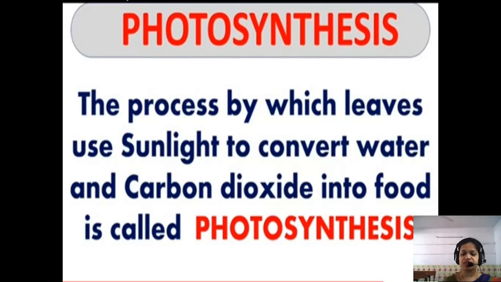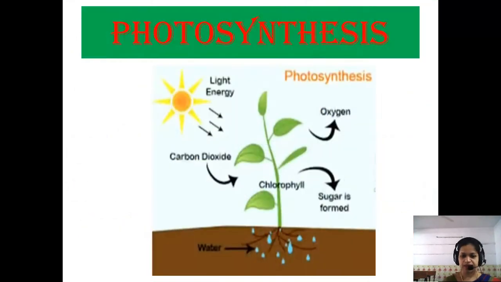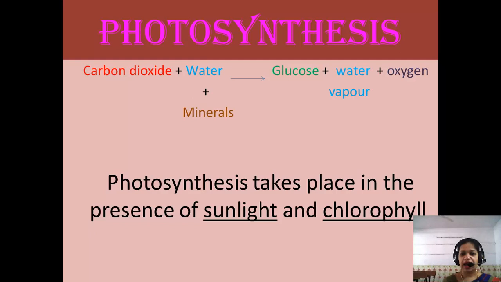This is the process of photosynthesis, and it can be summarized by this chart in which carbon dioxide, water and minerals are taken up by the leaf.